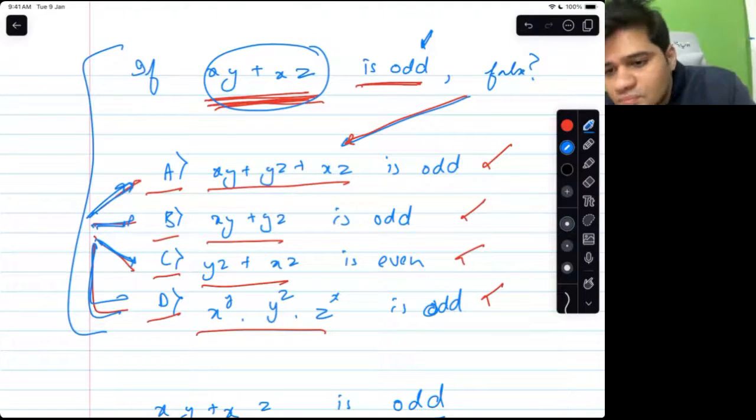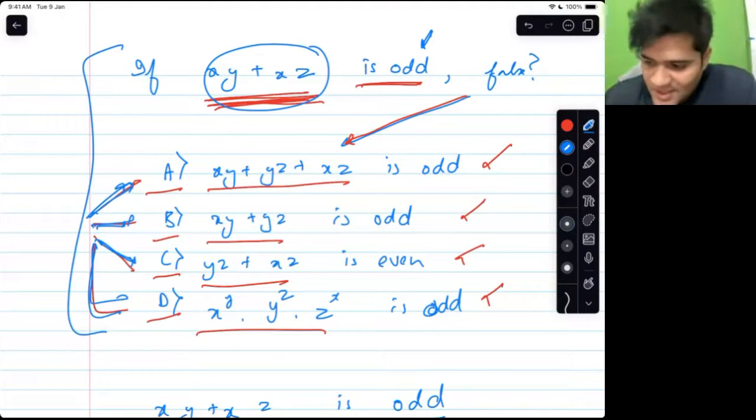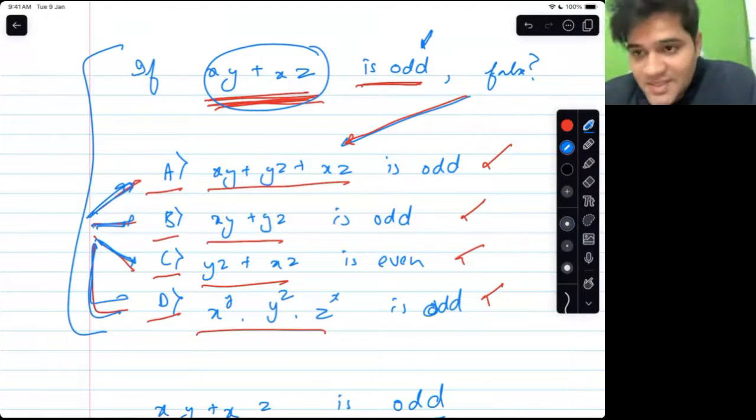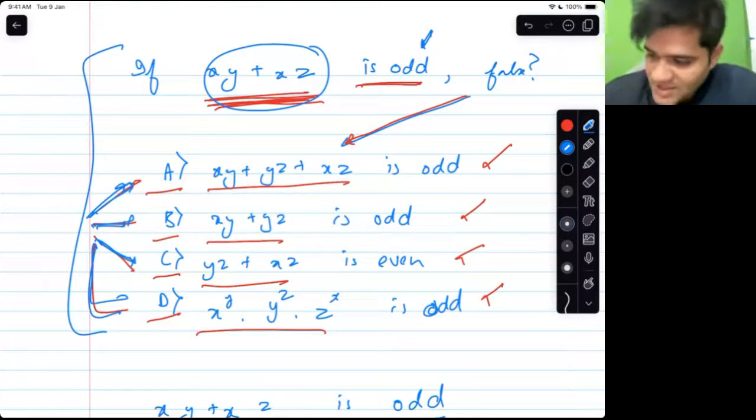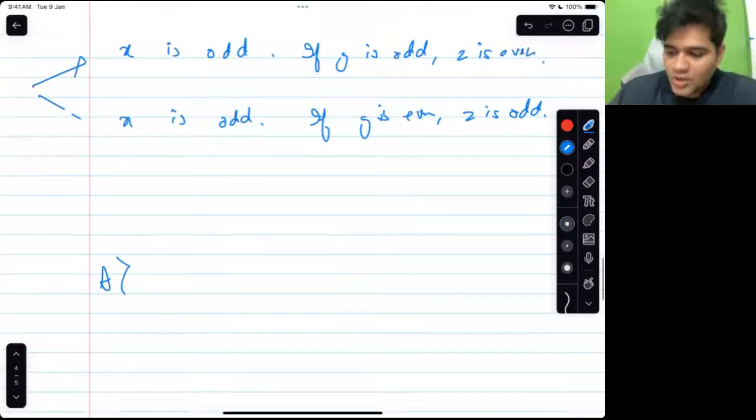Okay. So now let us evaluate. The first statement says xy plus yz plus xz is odd. We have to tell whether it is false or true. So let us evaluate xy plus yz plus xz. Statement A, according to these two.